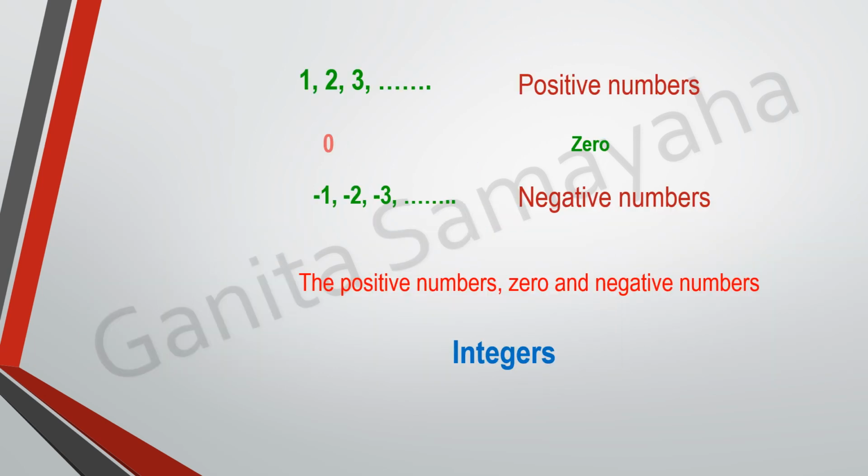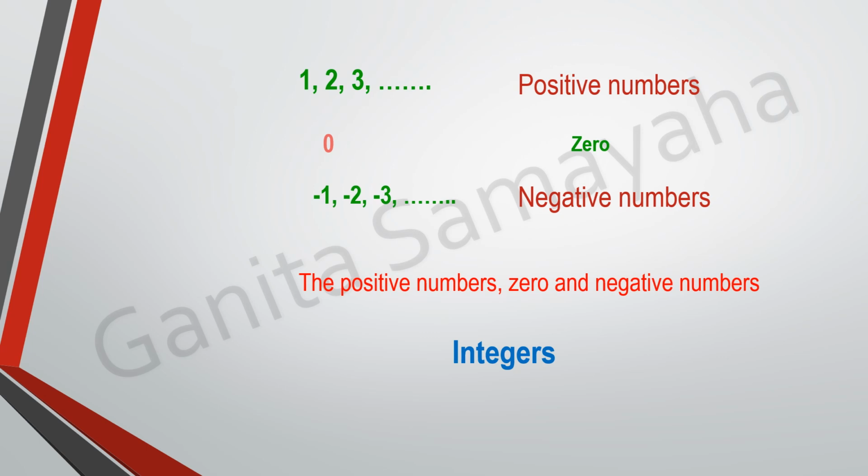So we have seen different situations wherein we have got both positive numbers, 0, and negative numbers. So these positive numbers, 0 and negative numbers, are together called as integers.